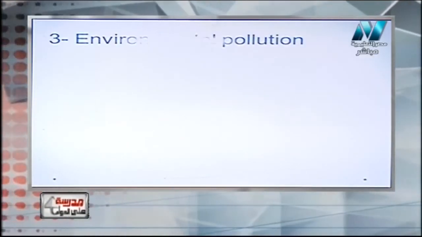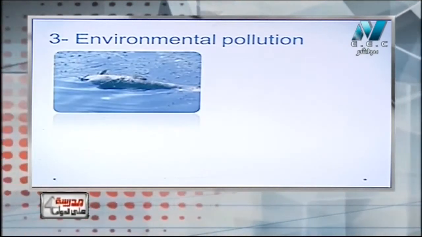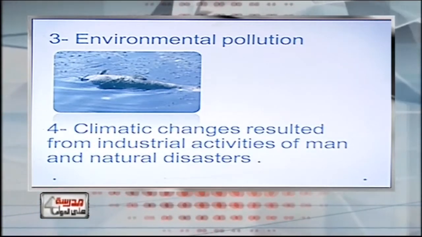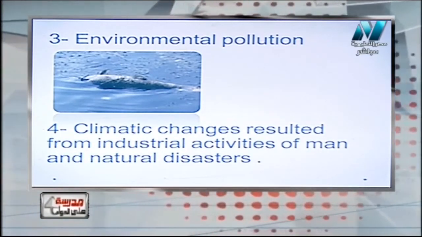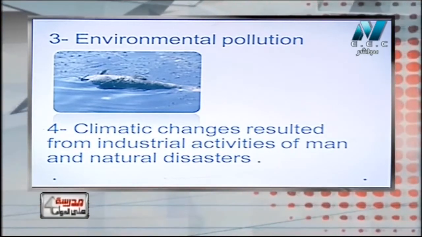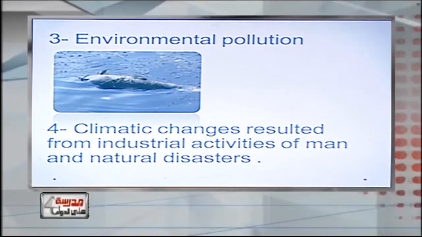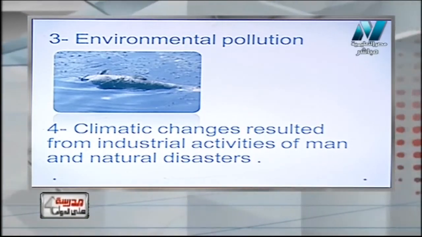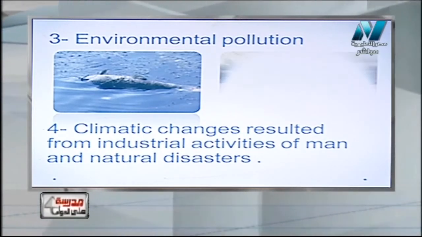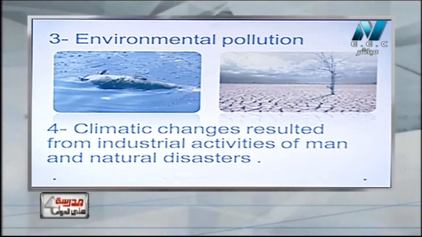Another cause of the recent extinction is environmental pollution, the pollution of the water and the air. Number four, climatic changes like natural disasters, volcanoes and earthquakes. This causes the extinction of recent living organisms. So we have discussed now the old reasons and the recent reasons. This is climatic change: drought, no water.